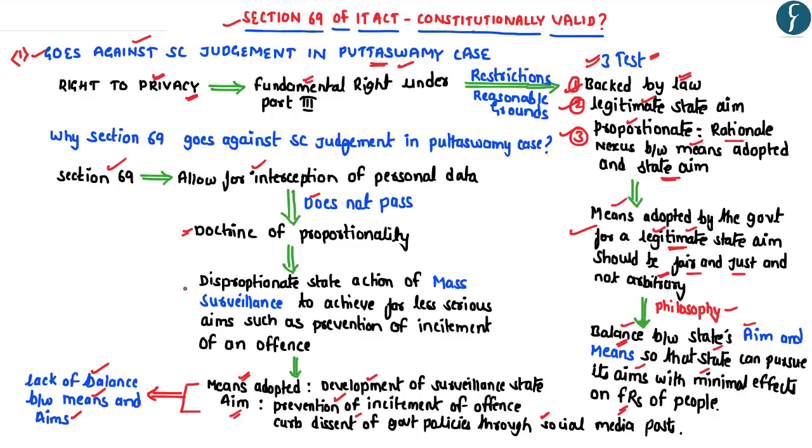Hence, the article here suggests that Section 69 of the IT Act is based upon the philosophy of disproportionate state action of creating a mass surveillance state in order to achieve far less serious aims such as the prevention of incitement of offense. Hence, in this regard, this article highlights that Section 69 of the IT Act goes against the Supreme Court judgment in the Puttaswamy case.